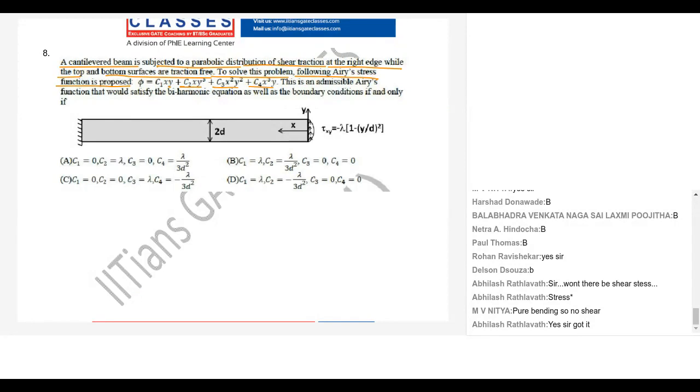This is an admissible Airy stress function that would satisfy the biharmonic equation as well as the boundary condition if and only if... How can it be solved? Anyone has any trick? What is given here? Tau xy is minus lambda plus lambda into (y by d) whole square.